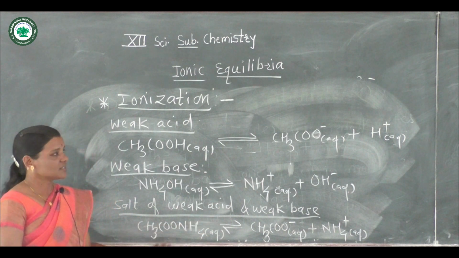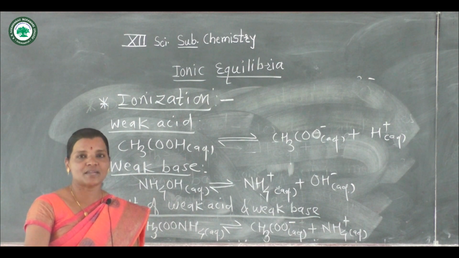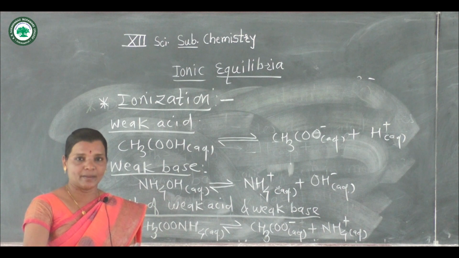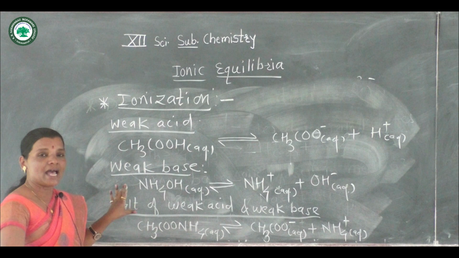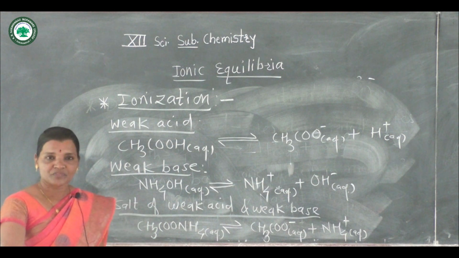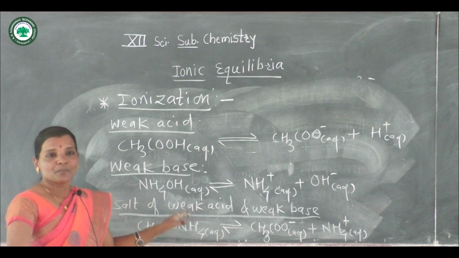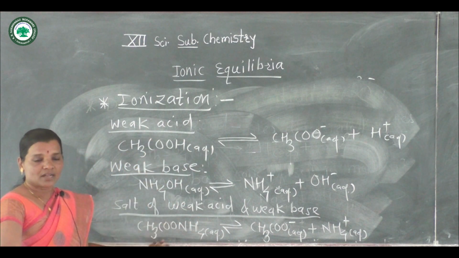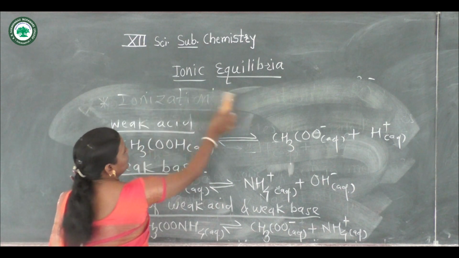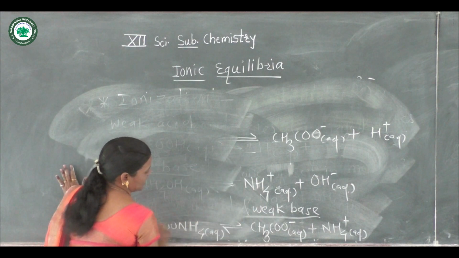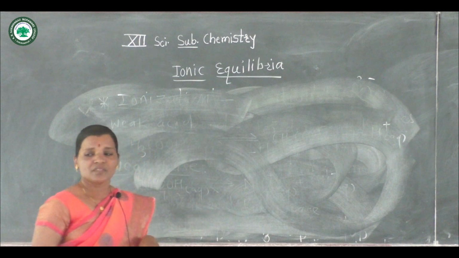So we can say that all strong acids, strong bases and salts of strong acids and bases give complete equilibrium. Complete solubility is there, and in case of weak acids, weak bases and salts of weak acids and weak bases, partial equilibrium exists due to the partial solubility of those compounds in their aqueous solutions. Now we have to see the different theories related to acids and bases.